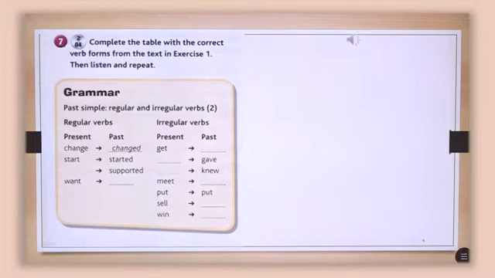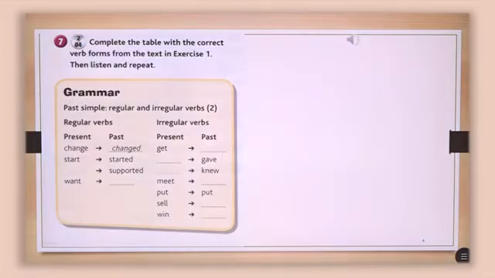Here we have some verbs, regular and irregular ones, that we have learned before. And you are going to listen and write the verb in present or in past, depending on which one is needed in the box. So listen to it and then try to put them in the past simple or present.